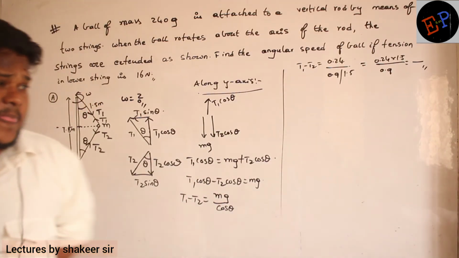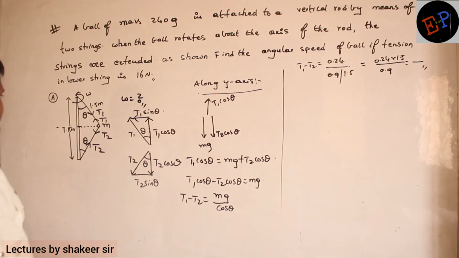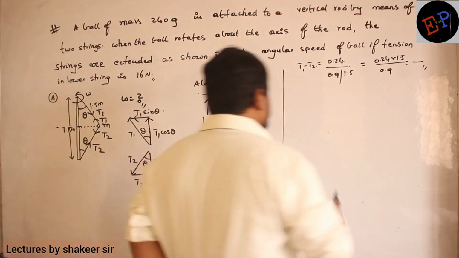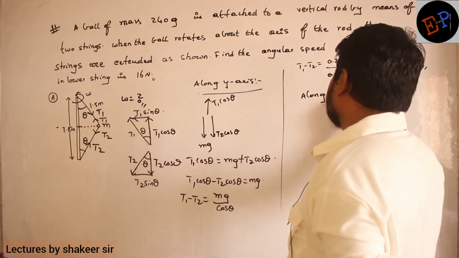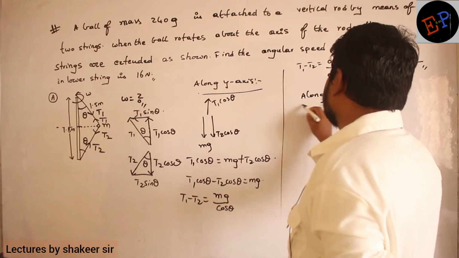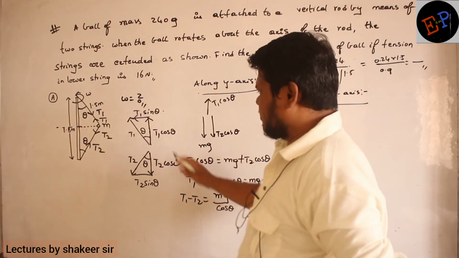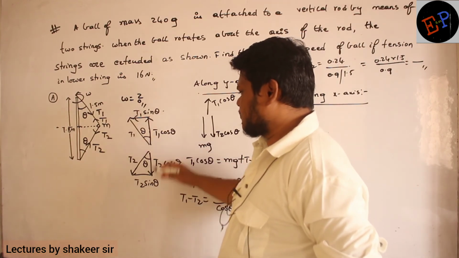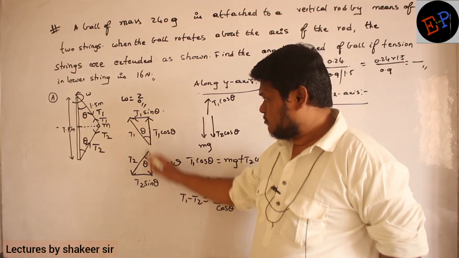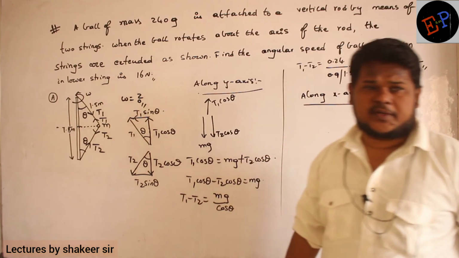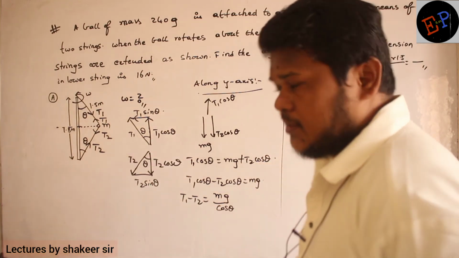Now similarly, see, what about the forces which are acting along the y-axis, along the x-axis? Along the x-axis, which forces are acting? T1 sin theta, T2 sin theta. So these two forces are acting towards the center of the circle. So T1 sin theta and T2 sin theta, what are they doing? They are providing the centripetal force.